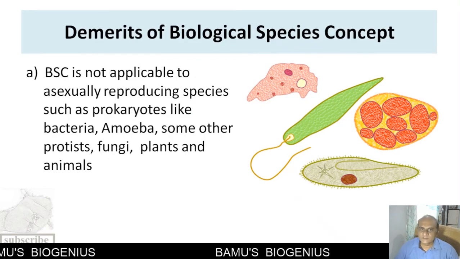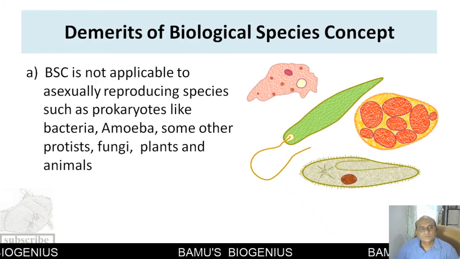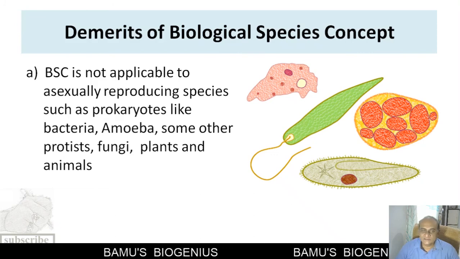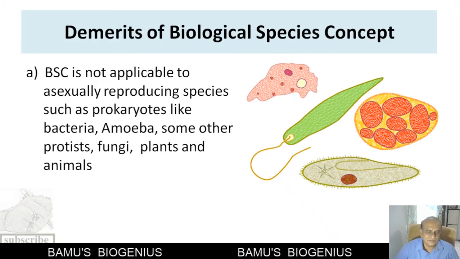Now there are demerits of the biological species concept also. The first one is that the BSC is not applicable to asexually reproducing species such as prokaryotes, bacteria, amoeba, protists, fungi, some plants, and even animals.